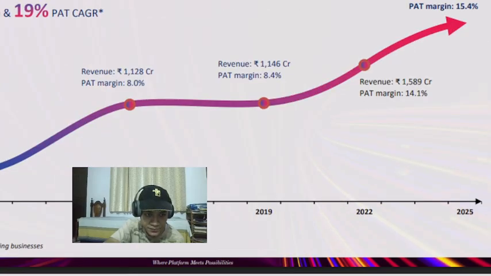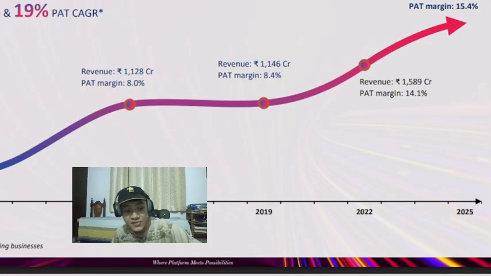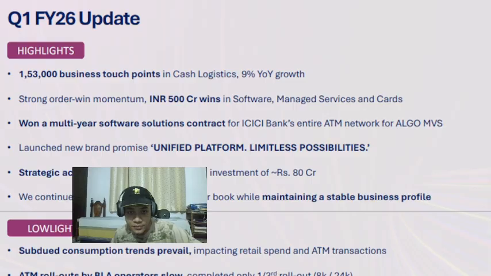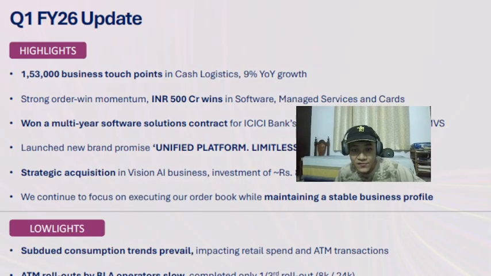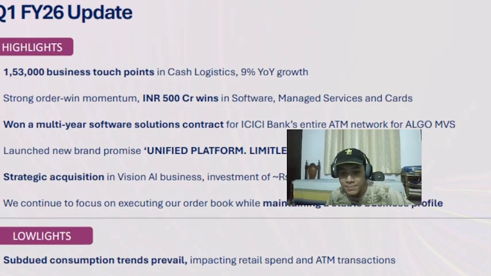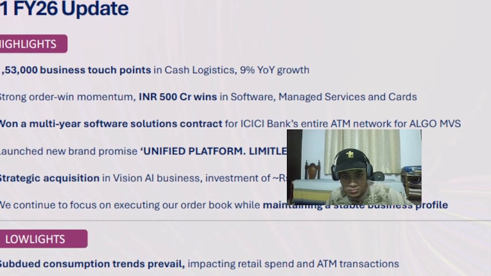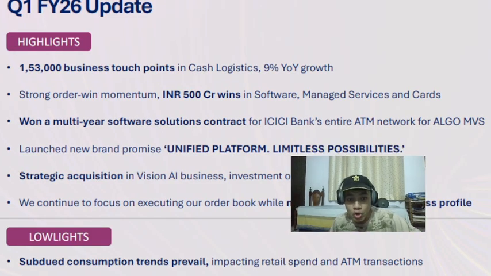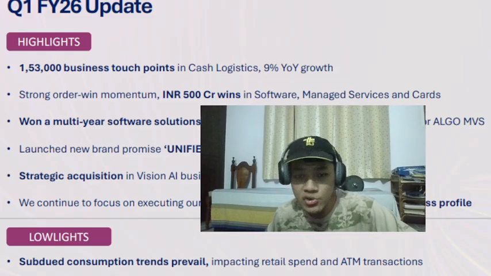All right. Now we look through the future outlook. Finally, we have some recent news for the company. 153,000 business points in cash logistics and 9% growth there. They have a strong order win momentum. Orders, new business, basically new deals.